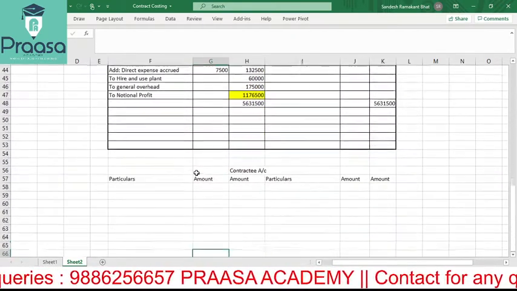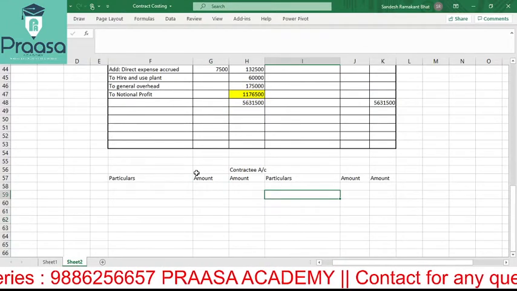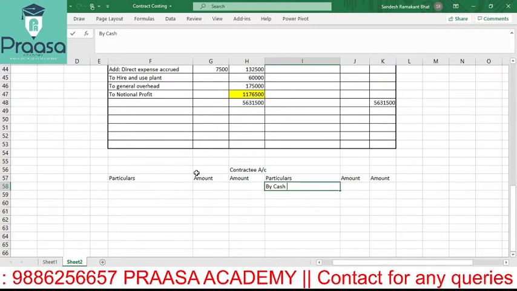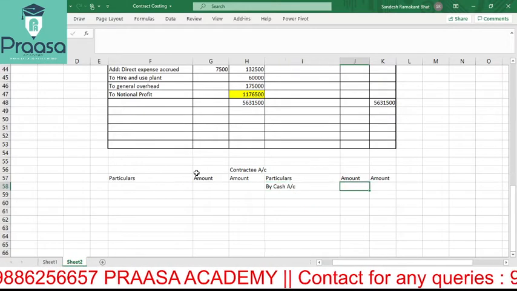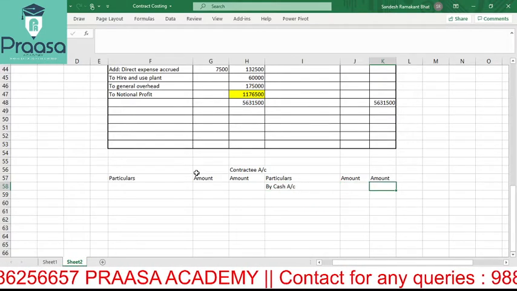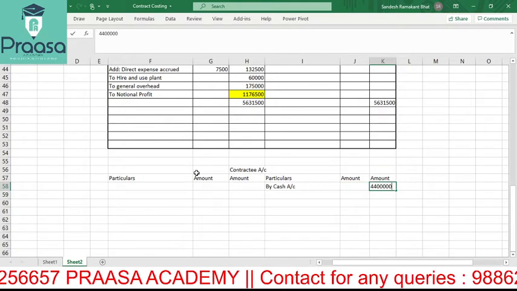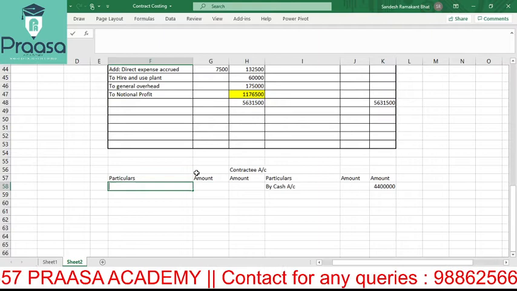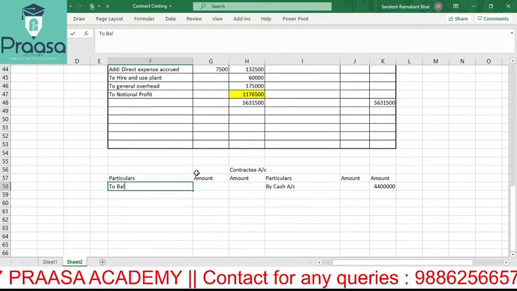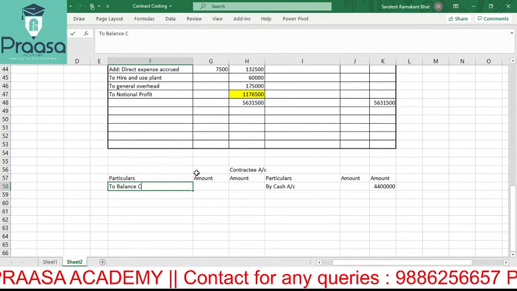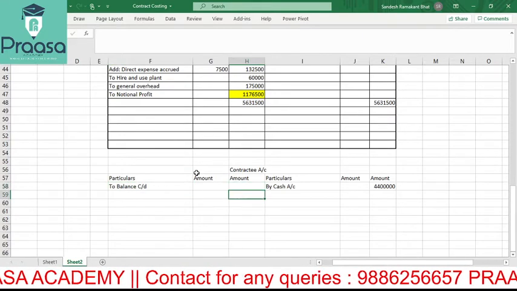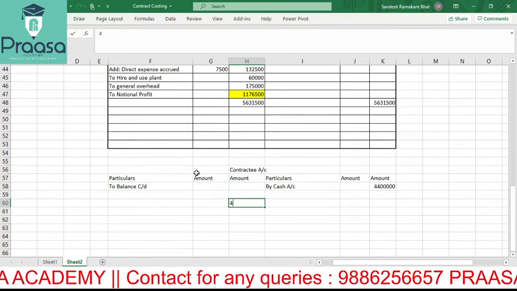Contractee should consider that particular amount here, right? So by cash account, cash or bank, whatever holds good here. Okay, outer column 44 lakh. Anything else? Nothing major. No other information given. Balance carried down. How much? Let's see. Small calculation.